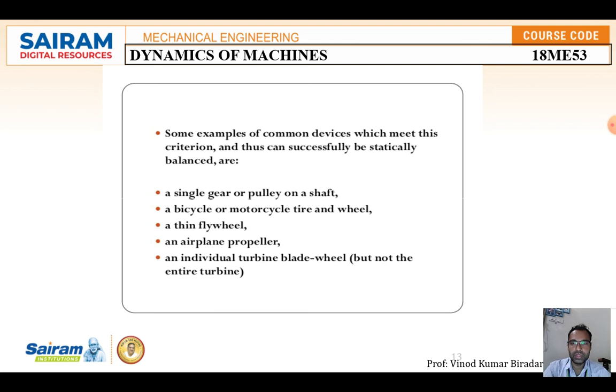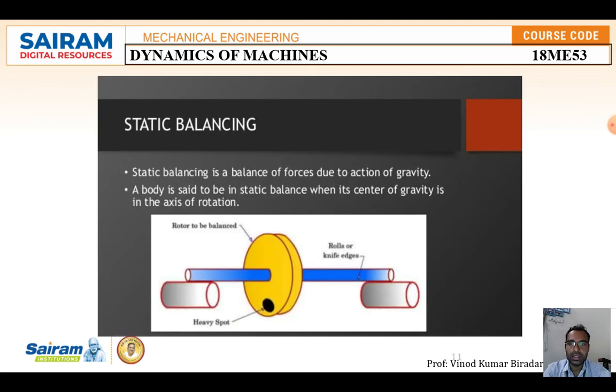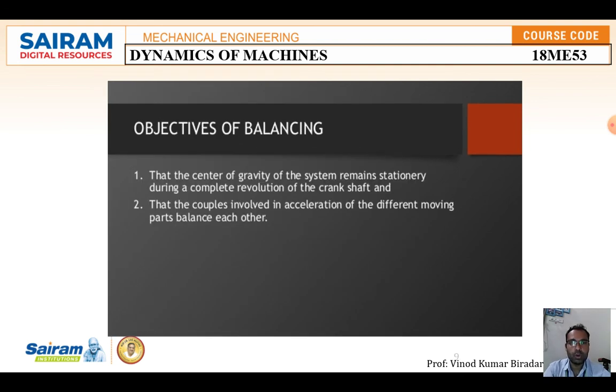A brief introduction to understand that balancing is a process of designing or modifying machinery so that the unbalance can be reduced to some acceptable level, or fully eliminated. It is also a process of eliminating the effect of vibration, static and dynamic, which is produced in the machine component. That is called balancing. There are two types of balancing, static and dynamic, which you need to study. I hope you understand this brief introduction about balancing.